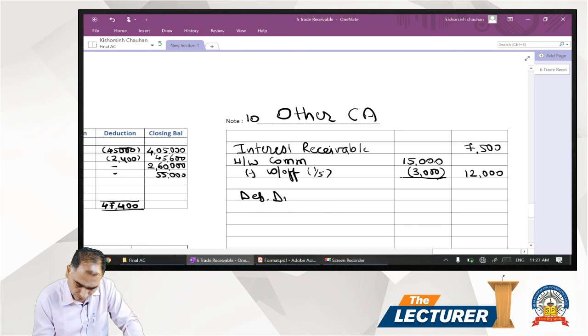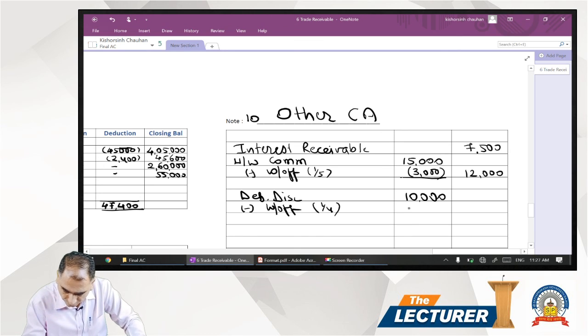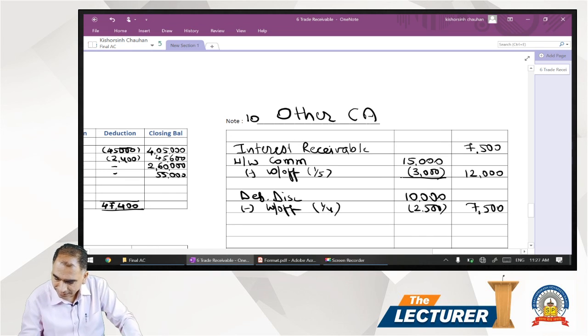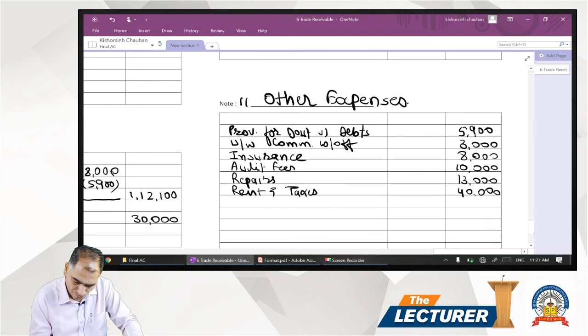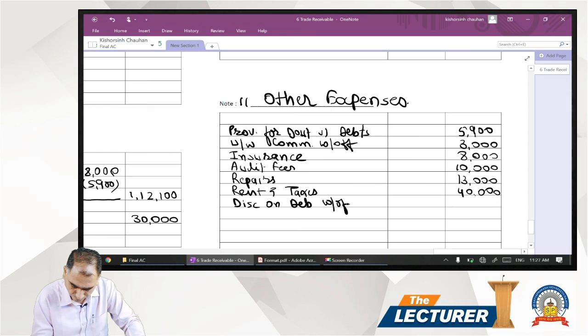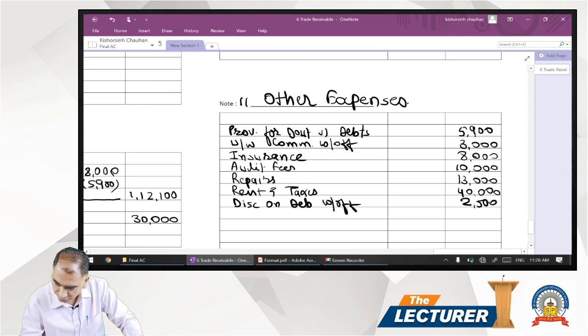Debenture discount, that is 10,000 less written off 1/4, so it's 2,500, so it's 7,500, and this 2,500 we have to write in other expenses. Discount on debenture written off 2,500, so that 2,500 we have written off.